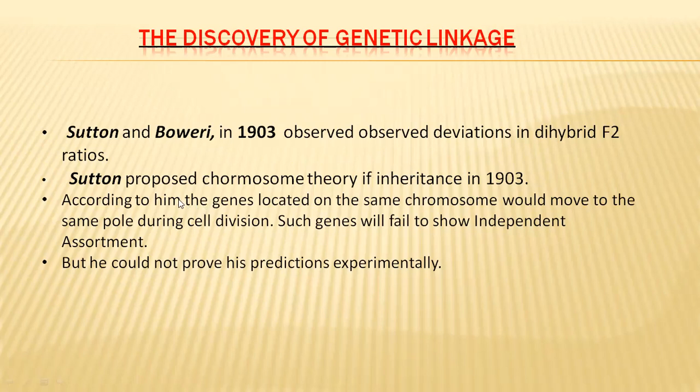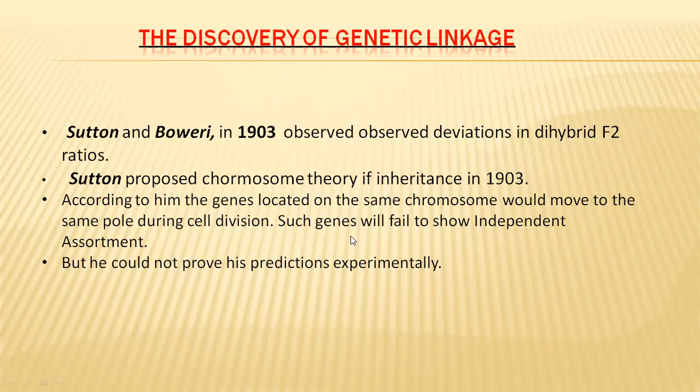So later Sutton proposed a chromosome theory of inheritance. According to this theory, genes are located on the same chromosome. When genes are present on the same chromosome, they will go into the same cell during gamete formation.